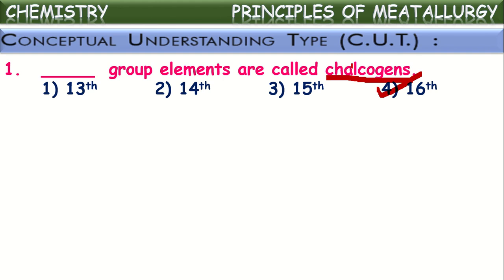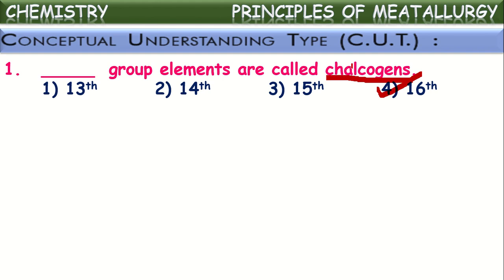This name is given to the 16th group elements because most of the metals are available in nature in the form of oxides or sulfides. So the ores are available in combination with these 16th group elements. Based upon this reason, these 16th group or 6th A group elements are called chalcogens.